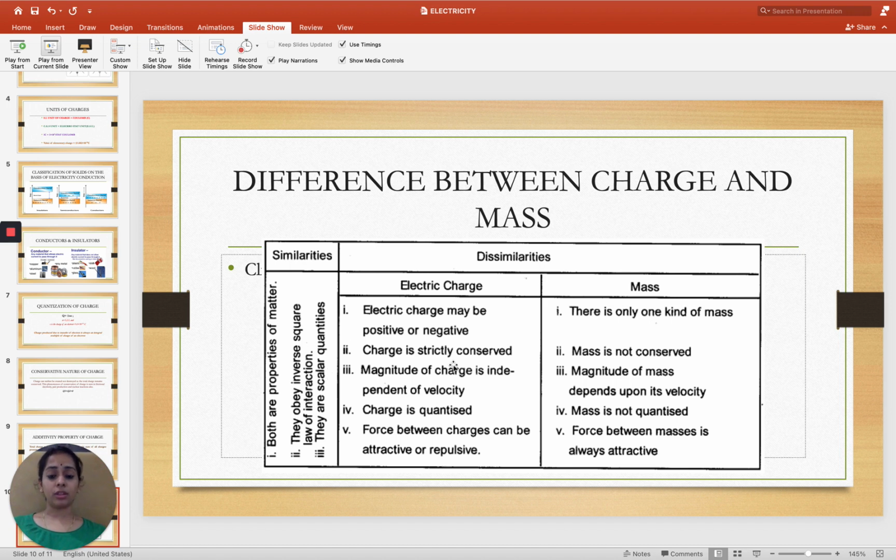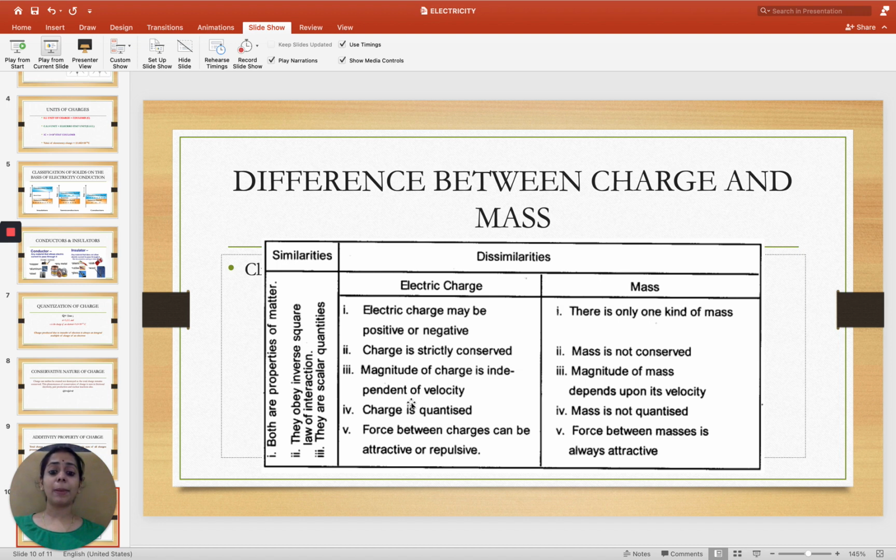What are the differences? How can we differentiate charge from mass? The very first point is that electric charge may be positive or negative, whereas mass is only one kind. It's only positive. Electric charge is strictly conserved, but mass is not conserved.